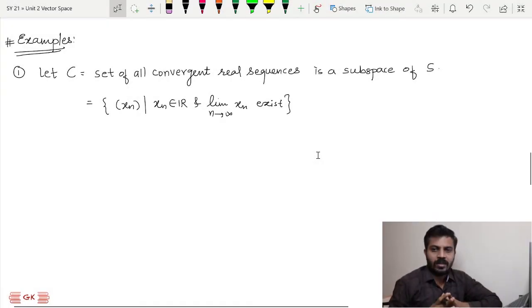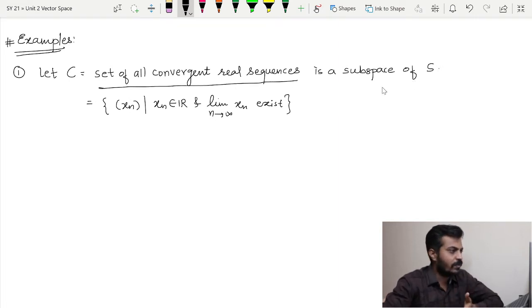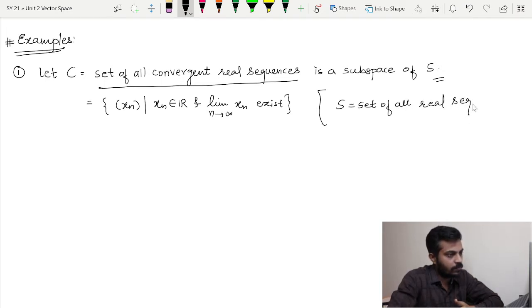Yeah. So over here you can see that C is nothing but the set of all convergent real sequences, and we have to show that this is a subspace of S. And what is S actually? S is nothing but the set of real sequences. So over here our C is the set of all convergent real sequences. If you want, I will write what S is. S is the set of all real sequences. Okay, and C is nothing but the set of all convergent real sequences, and we have to prove that it is